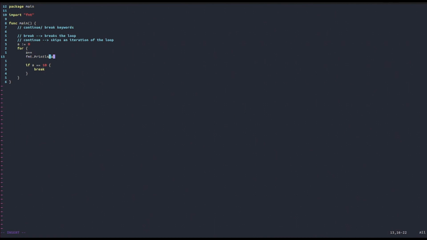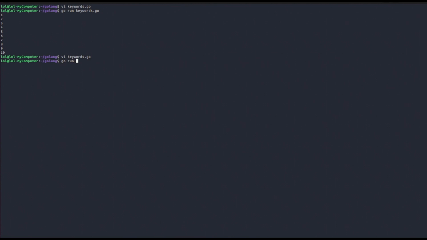For example, we might say, well, we're going to increment a, and then print it out. But what we're going to say is, if a is equal to 5, then instead of printing it out, we're going to continue. And else, we're going to print the value out.